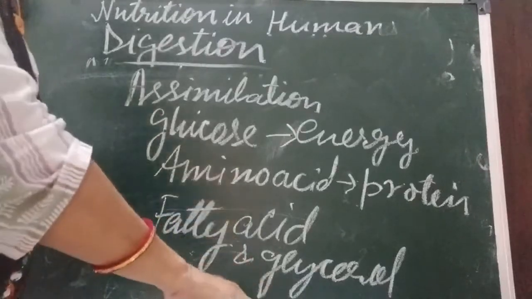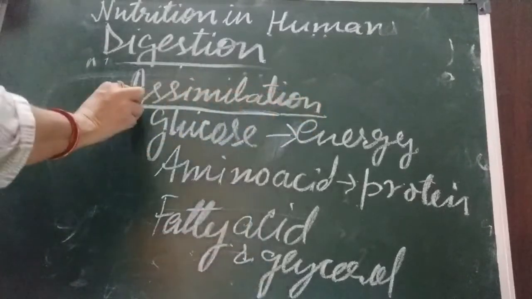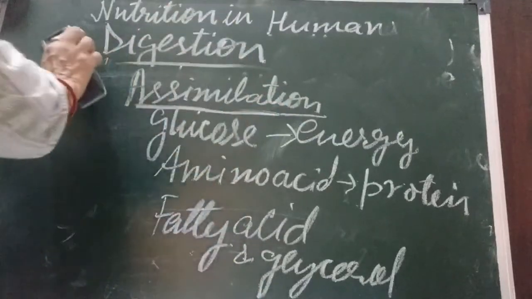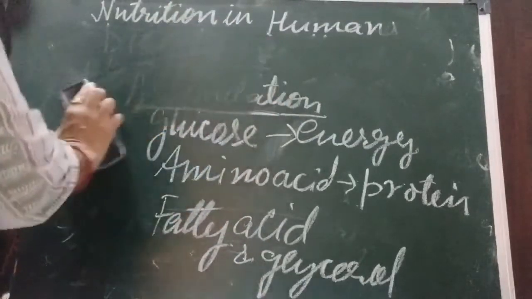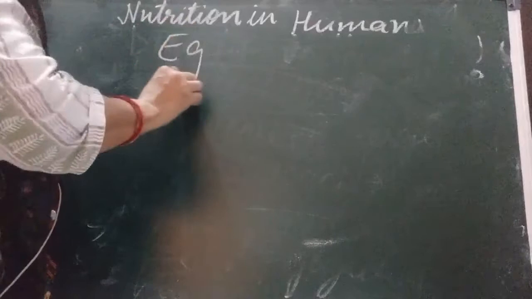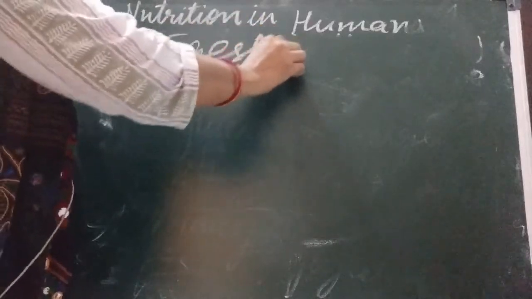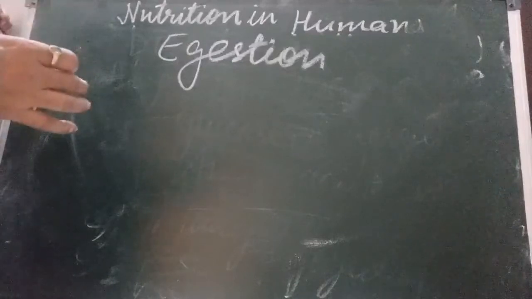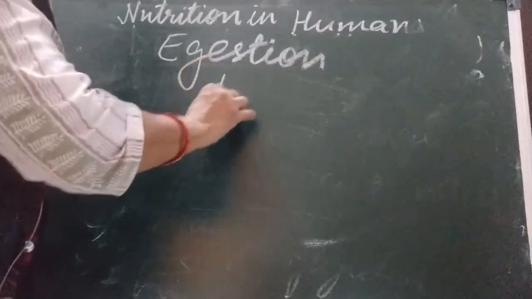So after digestion, absorption and assimilation have taken place. Now children, the last step is egestion. When the food is digested, some part remains which is undigested or waste. This undigested food goes to the large intestine.